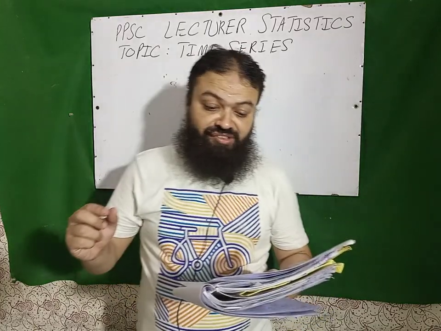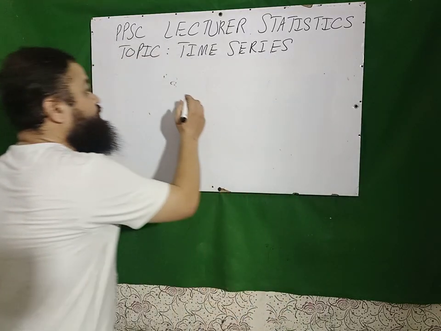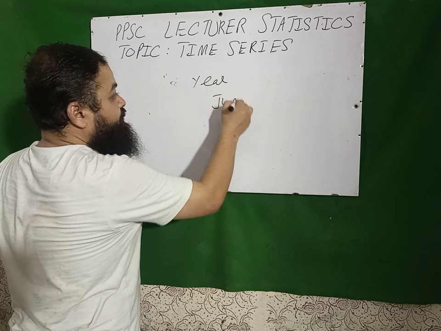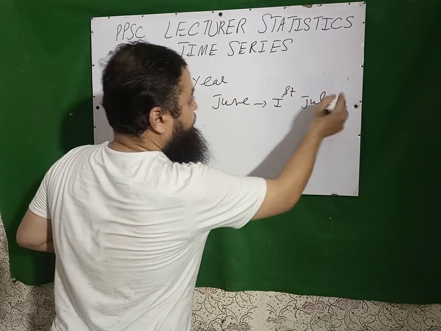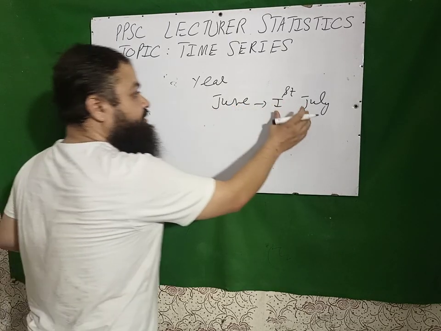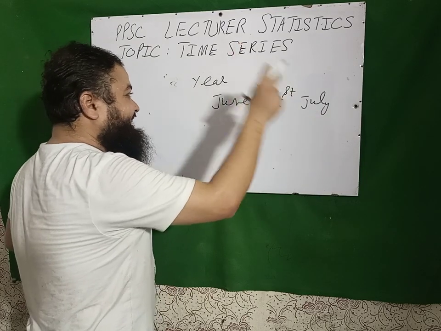A very important question: whenever we collect the data, the middle value of the year, the middle of the year is at June or the 1st of July. The value which is in the middle of the year, on June or 1st of July, will be considered the value that will represent the year, the indicated value.